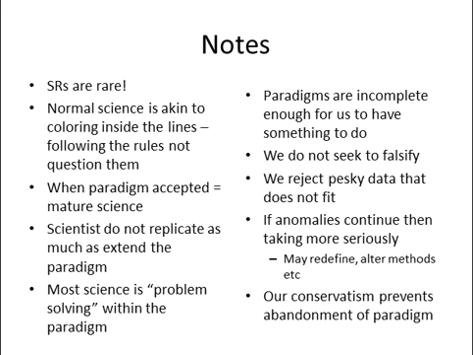Put it this way. Remember Karl Popper said it's all about falsificationism, that we go and try to prove ourselves wrong. Kuhn disagrees. He's basically saying normal science is just simply coloring inside the lines. Coloring inside the lines as described by the paradigm under which you operate.